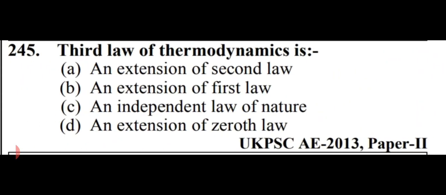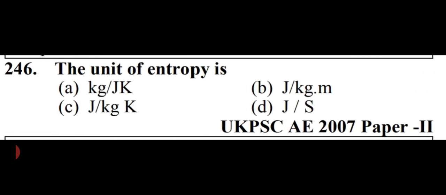The third law of thermodynamics is, options are an extension of second law, an extension of first law, an independent law of nature, an extension of zeroth law. So friends, third law of thermodynamics is an independent law of nature. So option number C is right here, an independent law of nature.